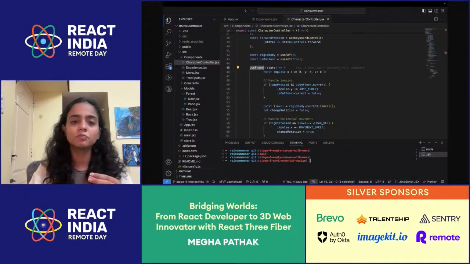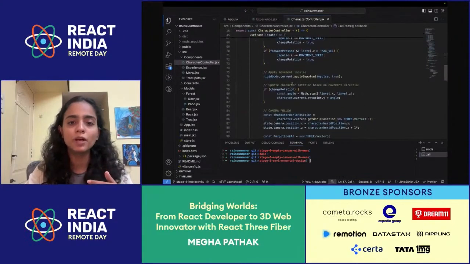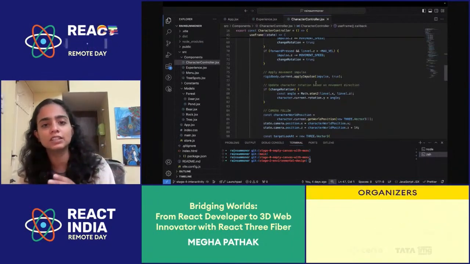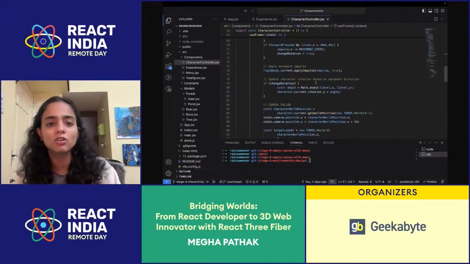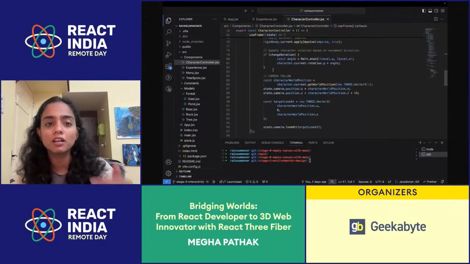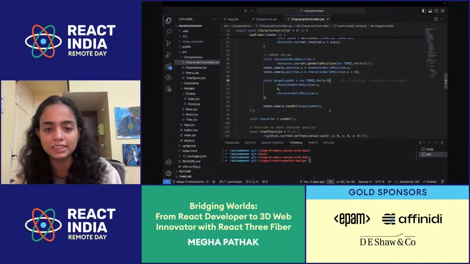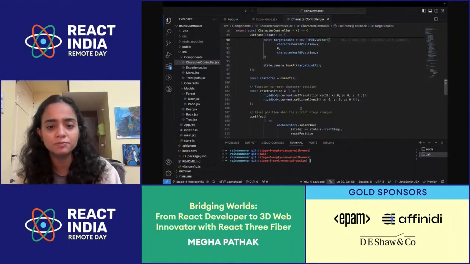For example, in here, I'm calculating the impulse and applying it to my character. So with applyImpulse, I am applying force to my character: now I'm pressing this key, and now you move with this certain speed. And all of this is happening using useFrame. Again, I have to interrupt the render loop because I also want my camera to follow the character's world position. So the camera will look at the target, that is the character's world position in X and Z coordinates. So useFrame would be utilized for it.